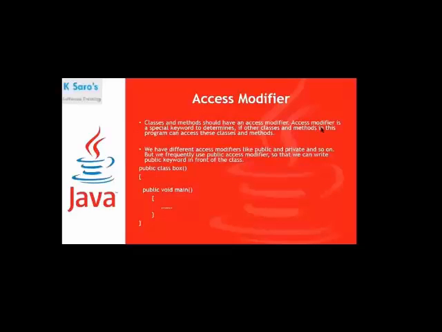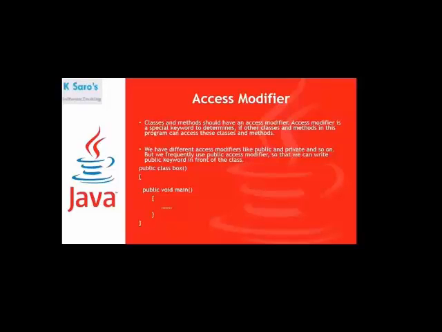An access modifier is a special keyword to determine whether other classes and methods in this program can access these classes and methods. Only the access modifiers will determine that.